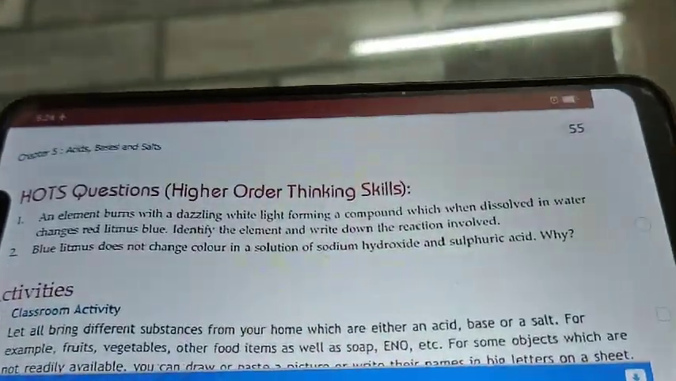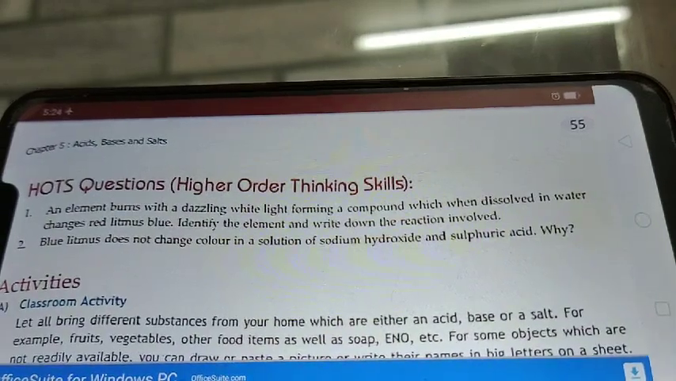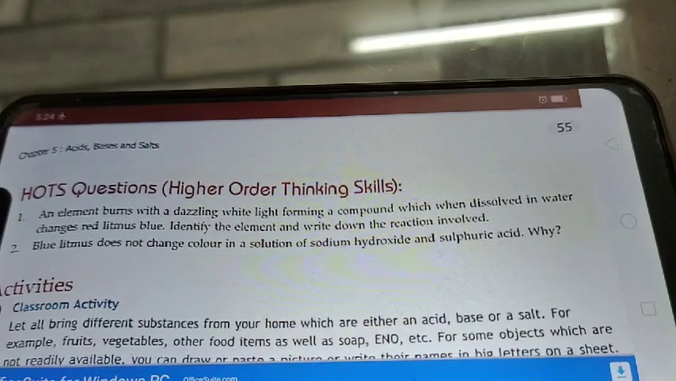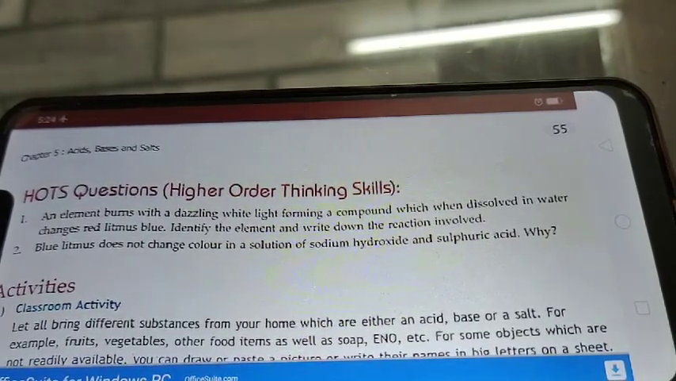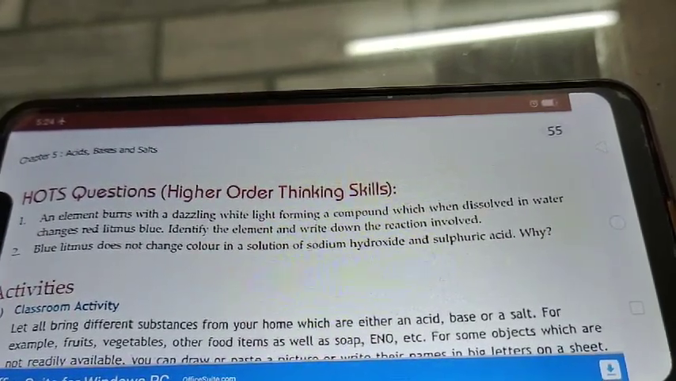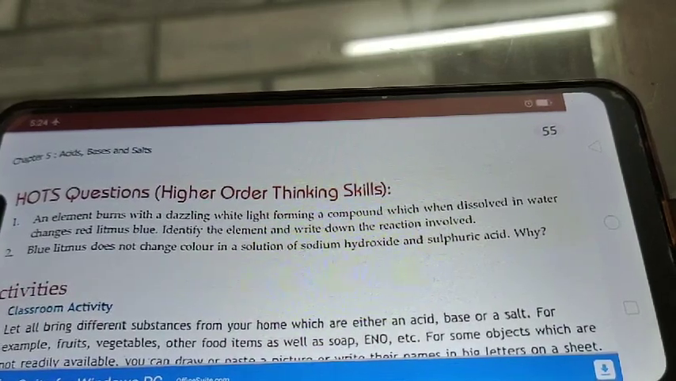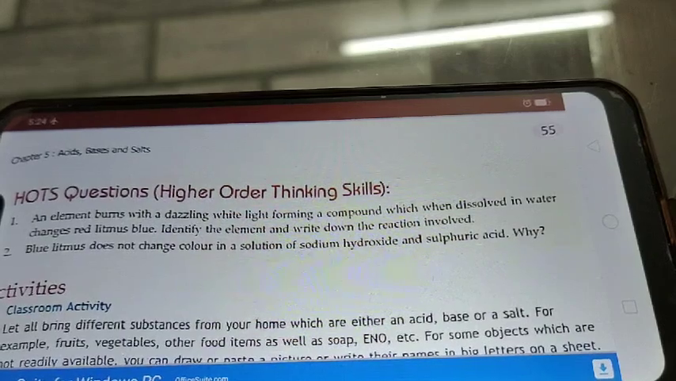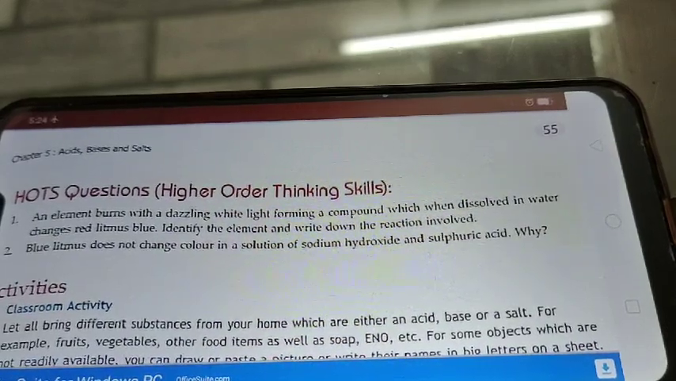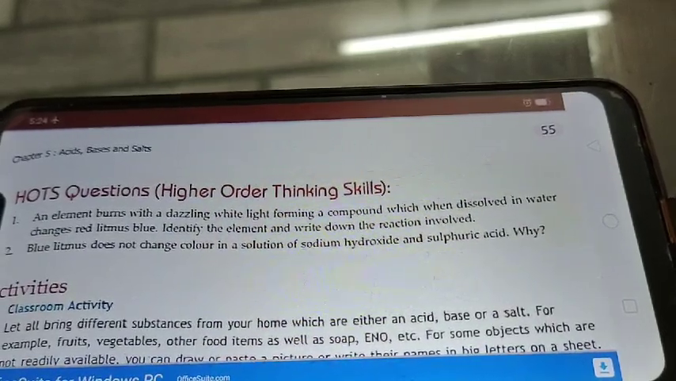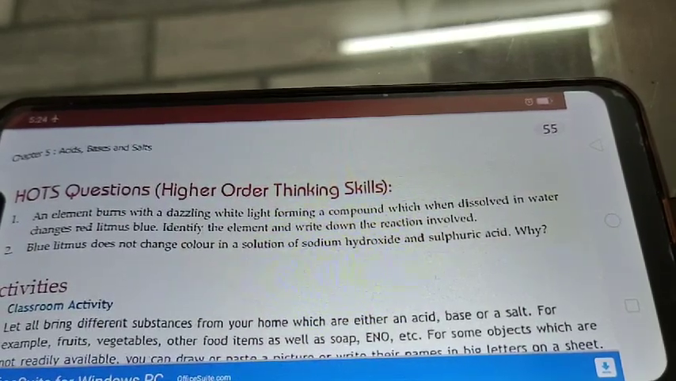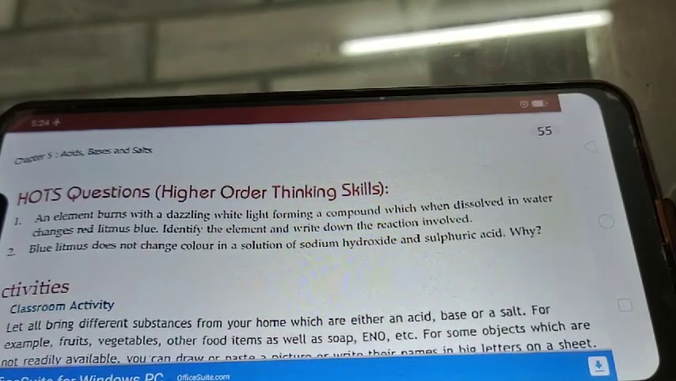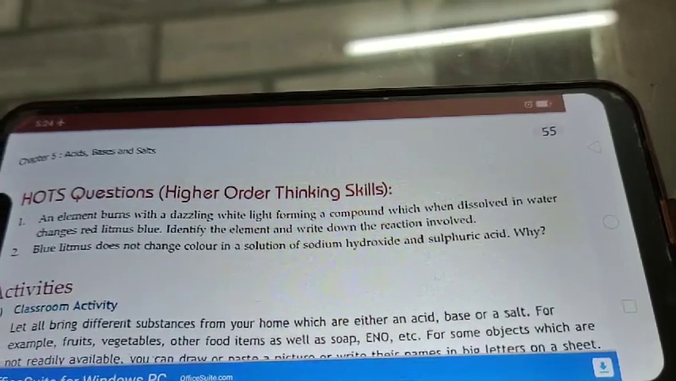See, last question of this chapter: blue litmus does not change color in a solution of sodium hydroxide and sulfuric acid. Why? See students, when sodium hydroxide reacts with sulfuric acid, a salt, sodium sulfate, is formed, which is neutral in nature, and neutral substances do not bring about any change in color of indicators. So students, this is all about our chapter number 5.